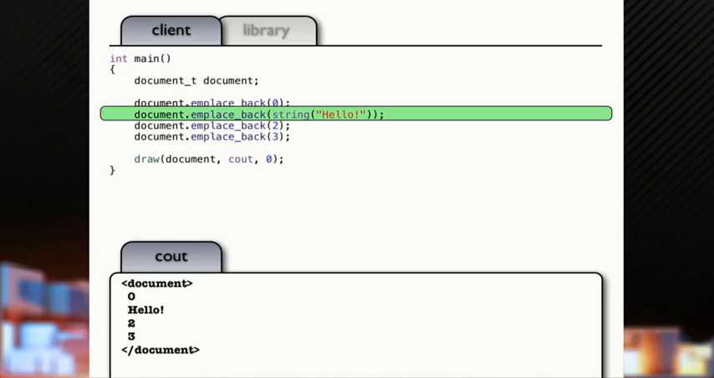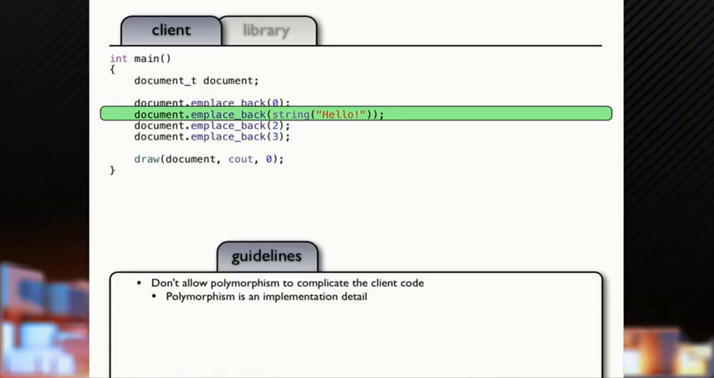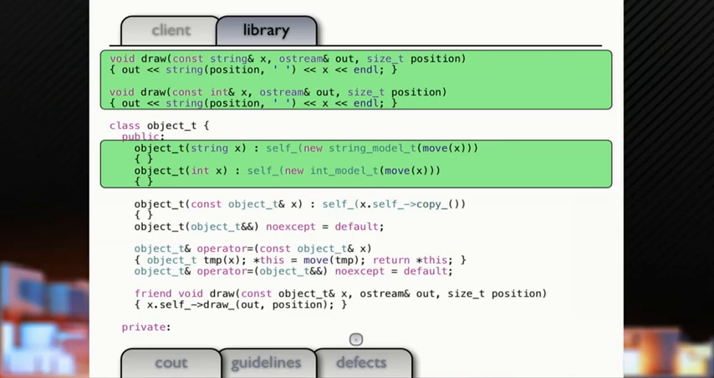Everybody? Okay. So the point here is to not allow the polymorphism to interfere with the client code. It's all packaged up inside of our class. Polymorphism is just an implementation detail. But we got a bunch of redundant code here, right? This code's almost identical. We've got two draw functions here. Do we have a mechanism in the language to avoid this kind of copy and paste replication?